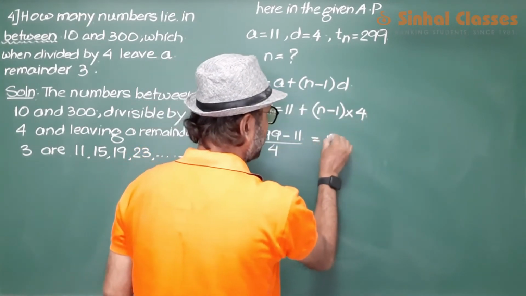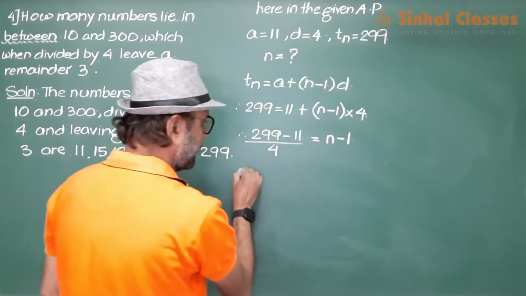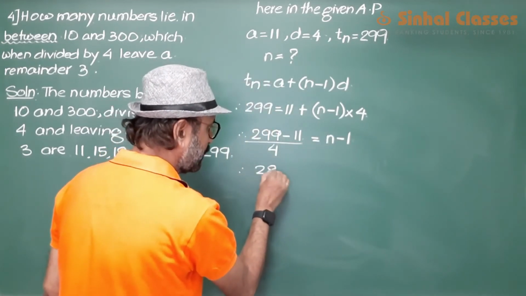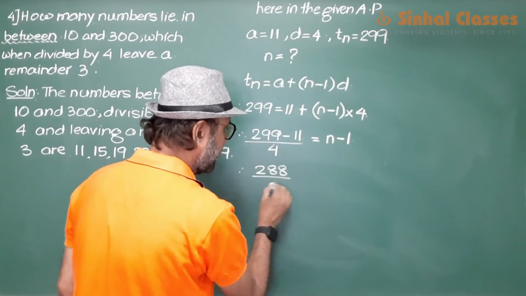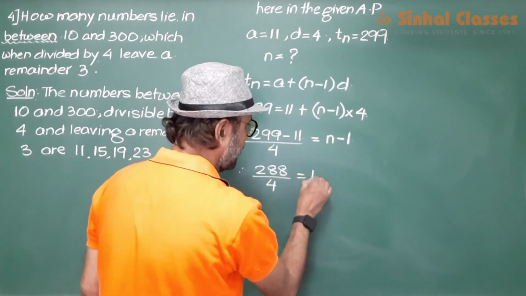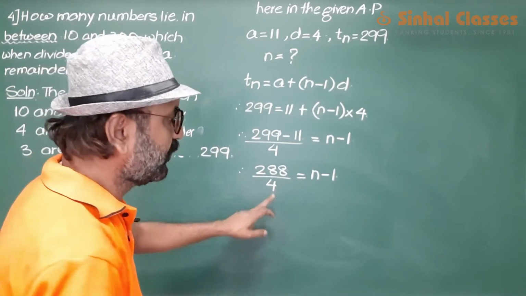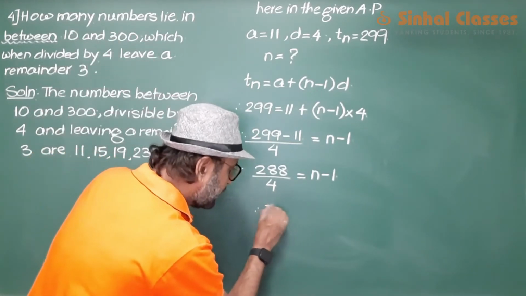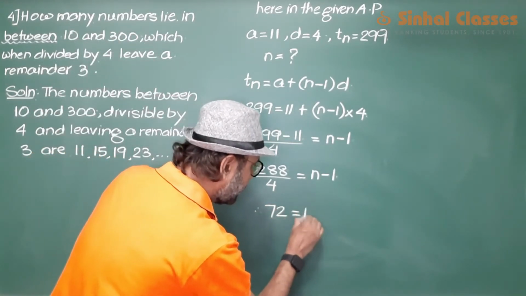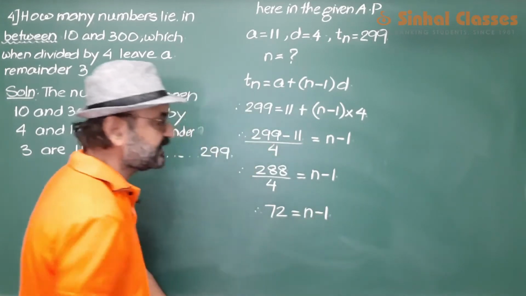So that will be n minus 1 and this will be 288 divided by 4 is equal to n minus 1. Divide 288 by 4 and you will get 72 is equal to n minus 1.